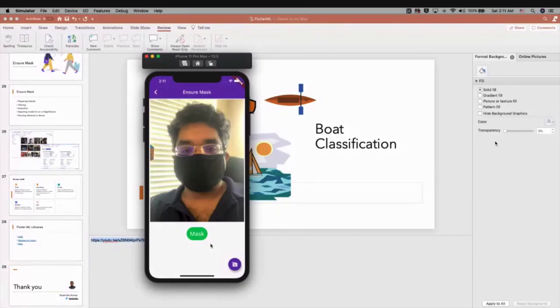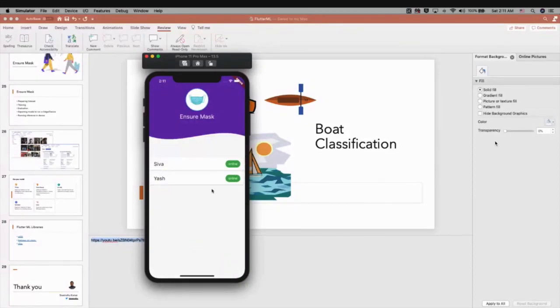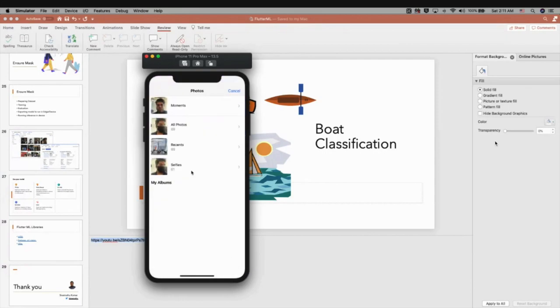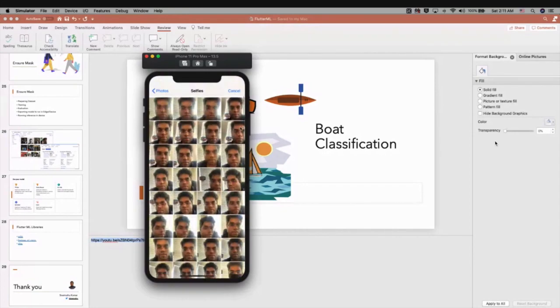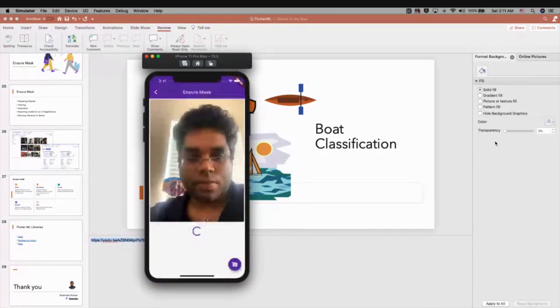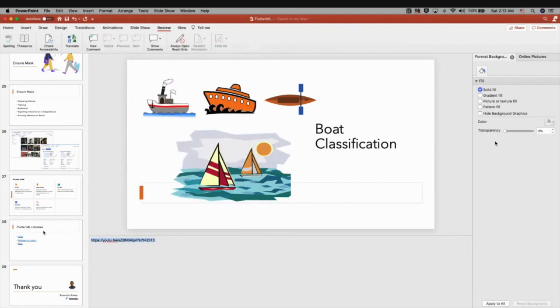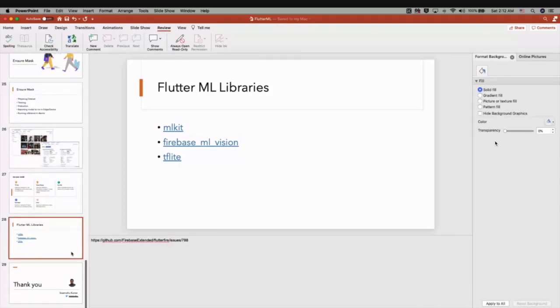So that's what I'm trying to do in this application, so that the inference happens on the device, but the other interaction is synced with Firebase. In case you don't wear the mask here, it says, okay, you didn't wear a mask, so Yash would be notified that he didn't wear a mask, don't open the door or something like that. Okay, so with this one, I think I'm good for the demo.